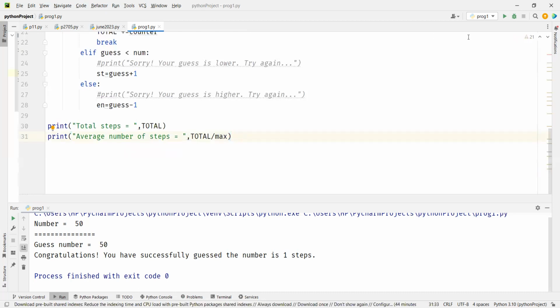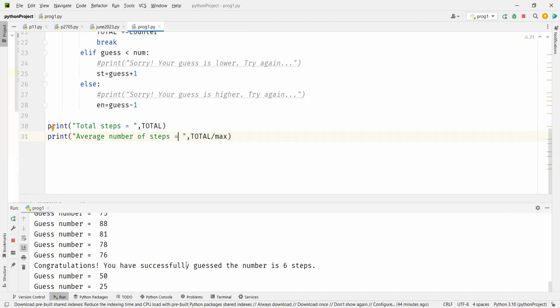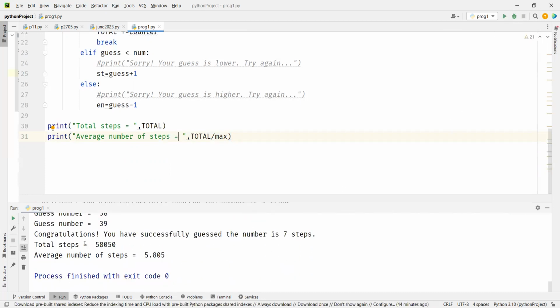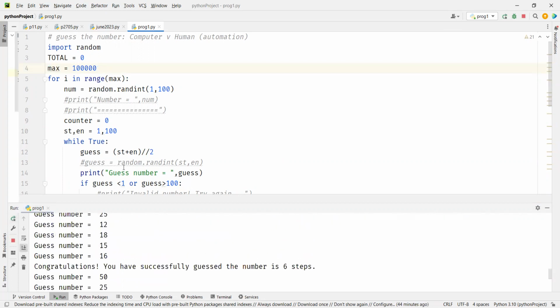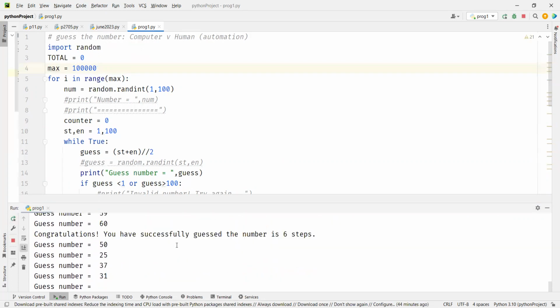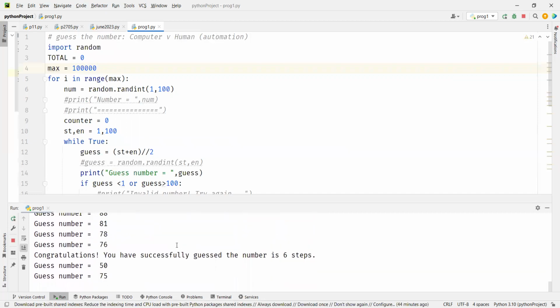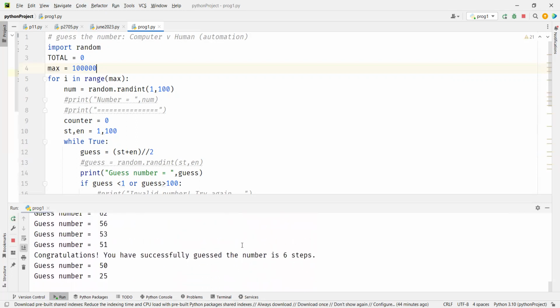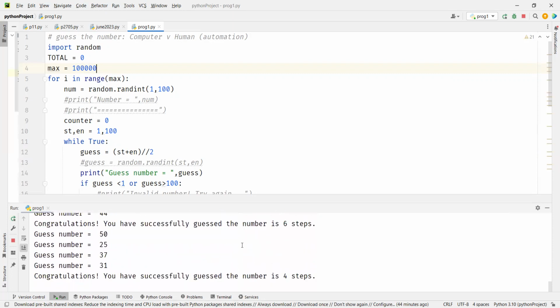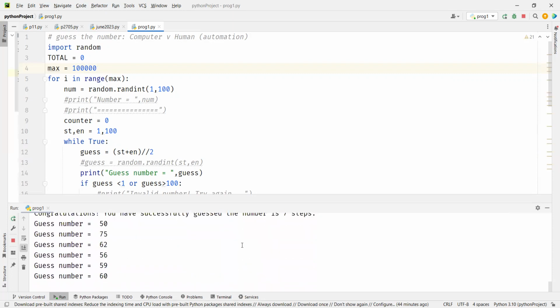Okay, let's run it. See, 58,000 total steps, on average 5.8 steps. Now when you do 1 lakh times, it's like 10 times more, right?